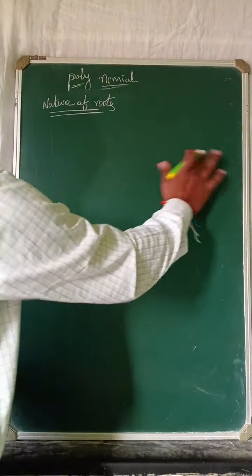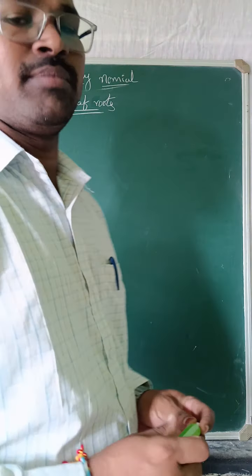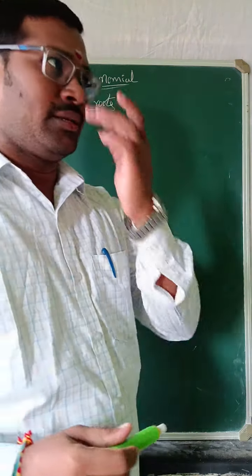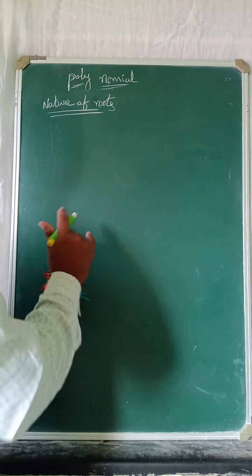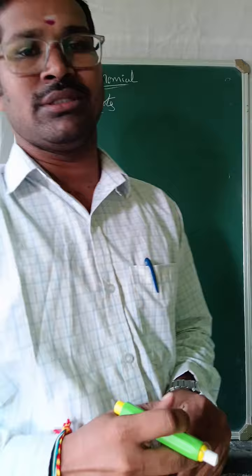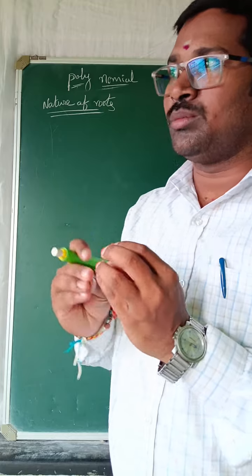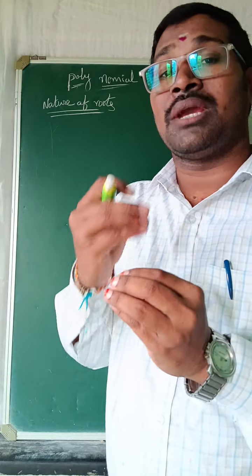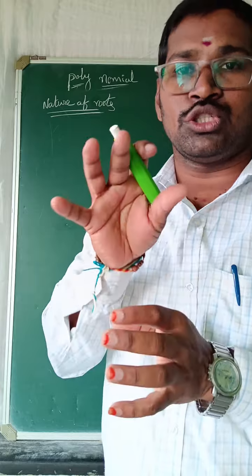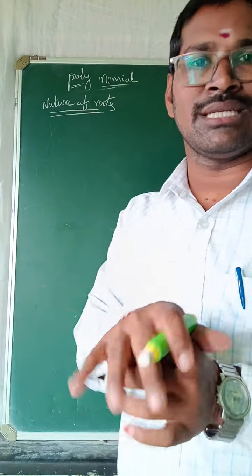Now finally, we have almost completed the synopsis. Next, coming to the point, nature of the roots. Sir, why are you telling nature of the roots? Actually, this is in the quadratic equation chapter. Here we are discussing zeros: how many zeros we will get, and which type of zero we will get. We need to know that, and that is the reason I am telling this.